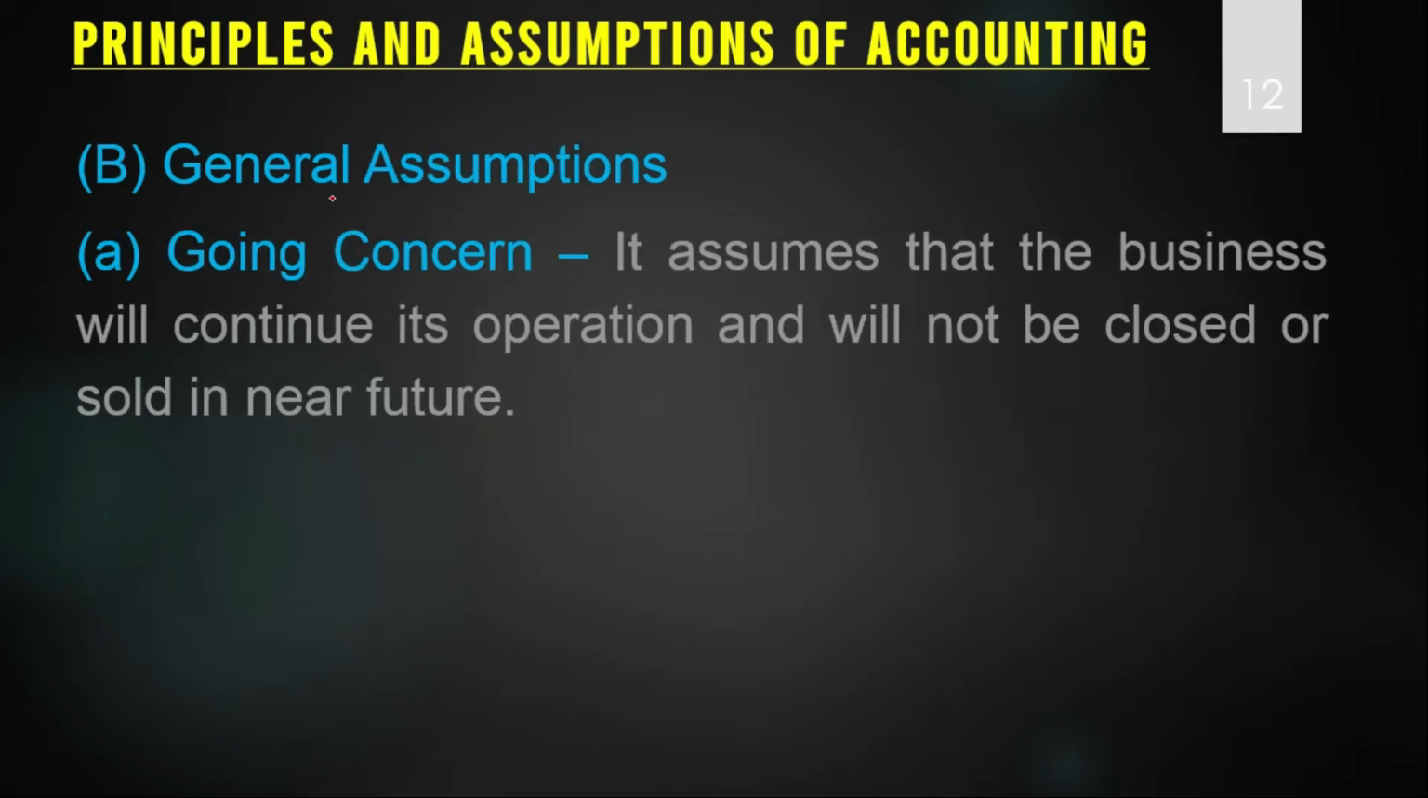Now come to the general assumptions. In the general assumptions, the first one is the going concern assumption. According to this assumption, it is assumed that the business will continue its operation and will not be closed or sold in the near future. It will go on for an indefinite period.